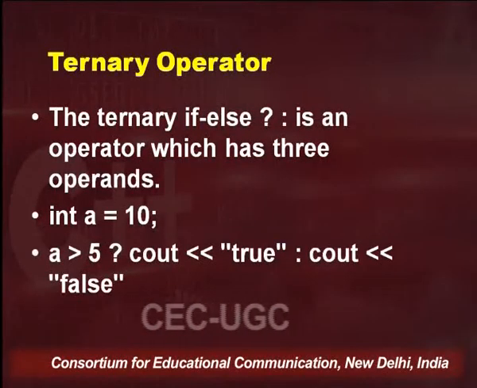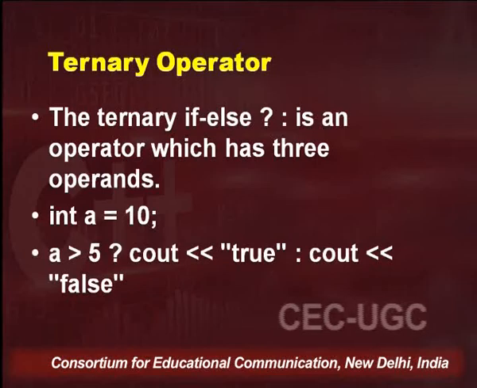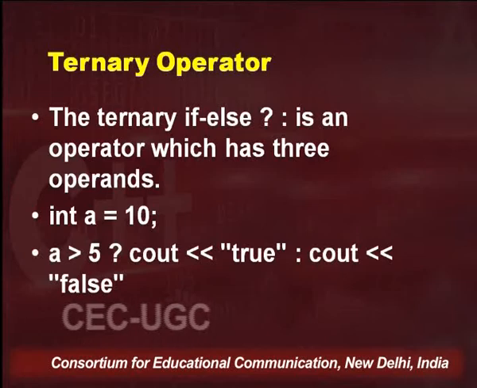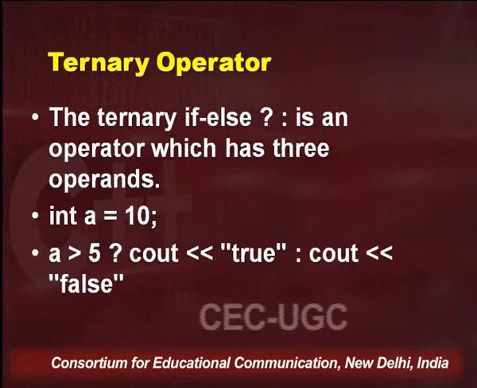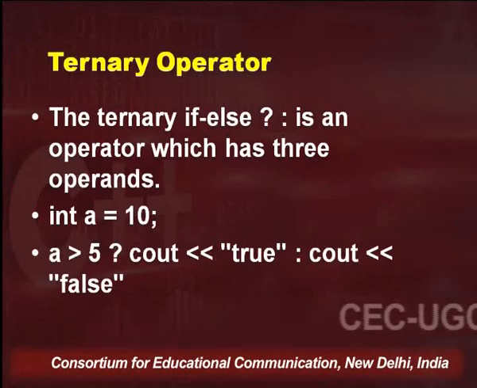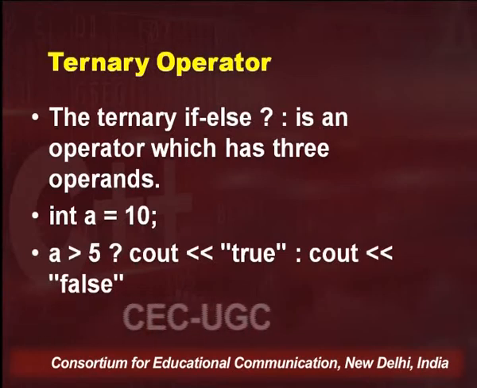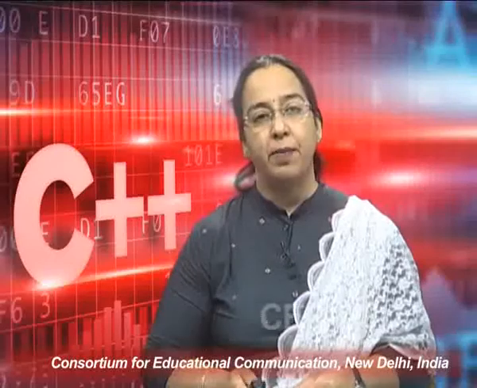So the ternary operator has a syntax of question mark and colon, where the first operand will go before the question mark, the second operand will go between the question mark and colon, and the third operand is going to go after the colon. So that's the syntax of the ternary operator. So we have one operator in C++ which is the ternary operator.